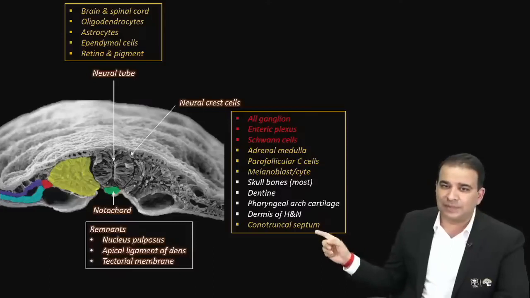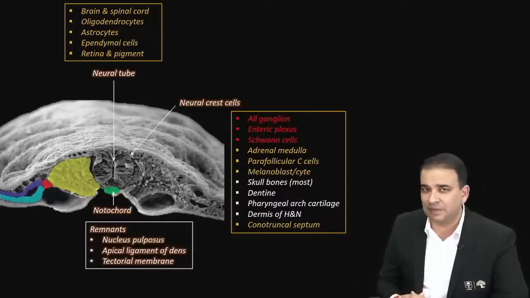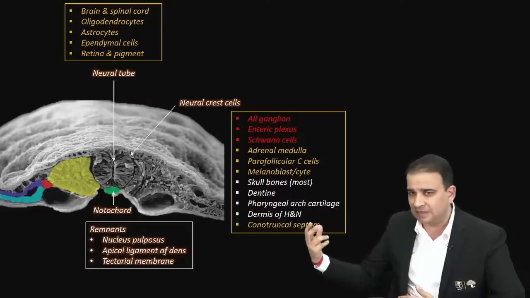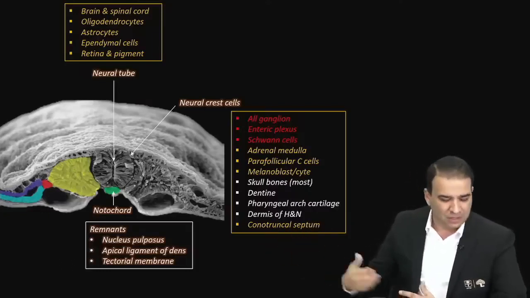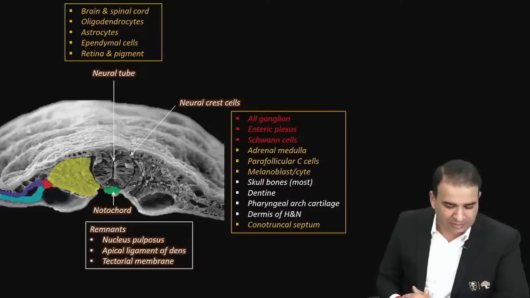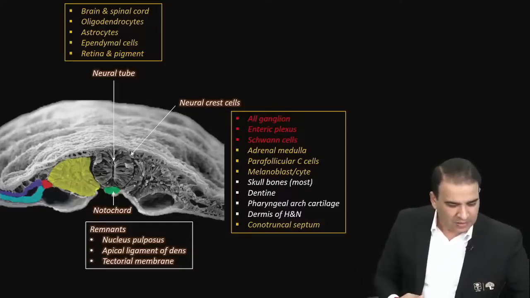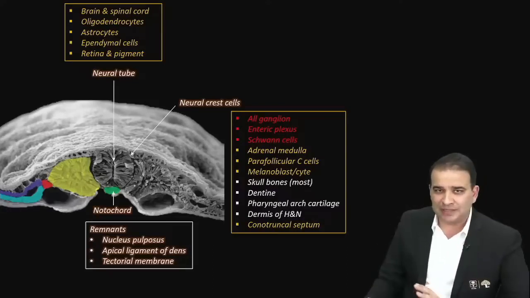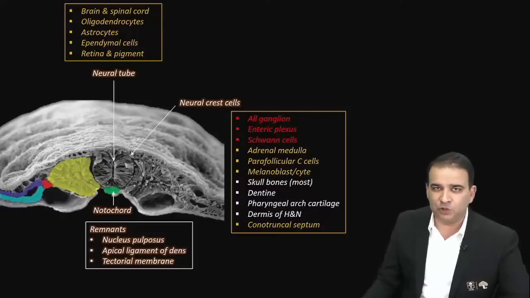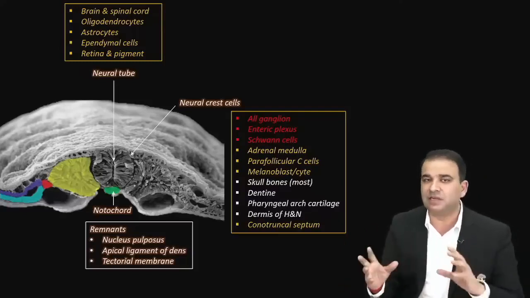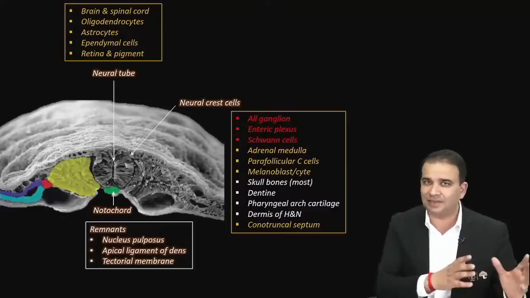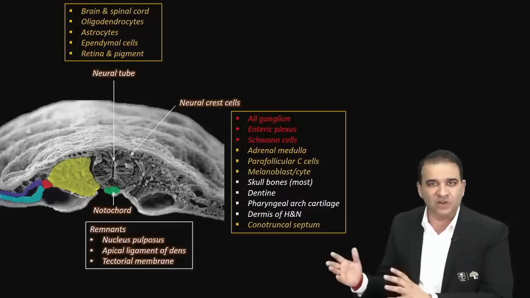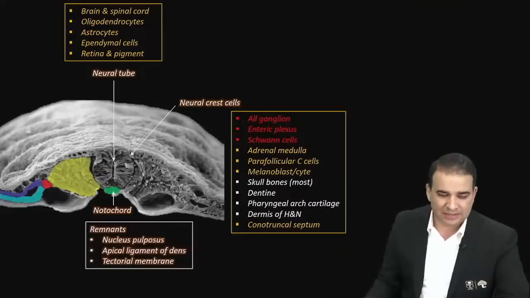And there is one important septum which I wrote there, the conotruncal septum, which divides the cranial part of the heart tube. It divides something called the conus and truncus arteriosus, so we call it the conotruncal septum. So guys, this is about the neural crest cell derivatives and the derivatives of the neural tube. At least you can eliminate some options when you keep in mind that CNS is about the neural tube and the peripheral nervous system is all about the neural crest cells.